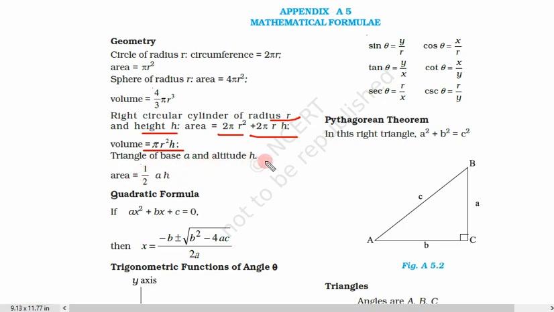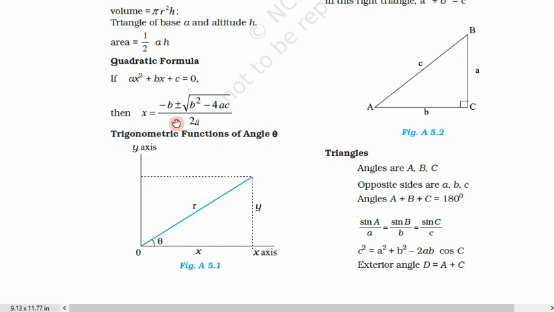Triangle of base b and altitude h, or we can say height h. So area of triangle is half base into height. So these are some of the formulae we are going to use. Now the quadratic formula.